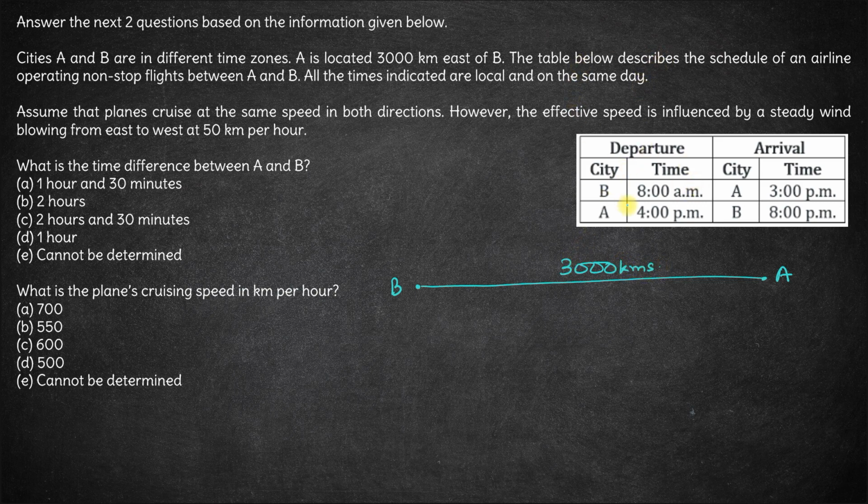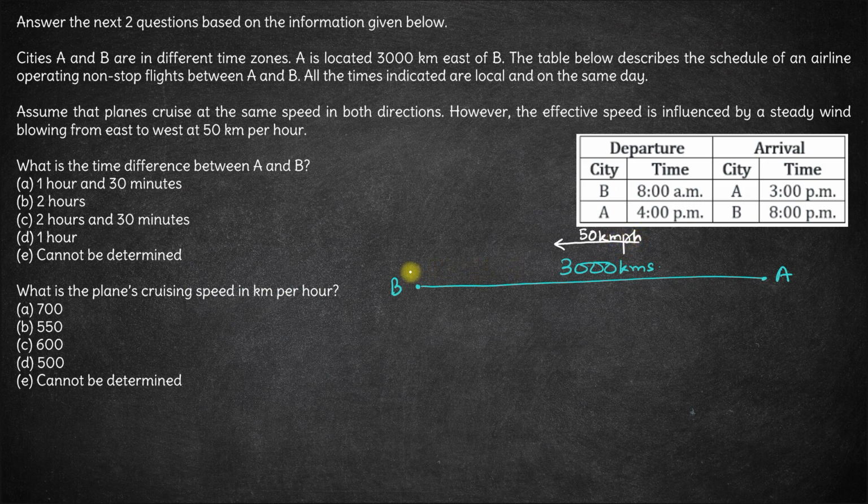The table below describes the schedule of an airline operating non-stop flights between A and B. All the times indicated are local and on the same day. Assume that the plane cruises at the same speed in both directions. However, the effective speed is influenced by a steady wind blowing from east to west. Okay, so this wind is blowing from east to west at 50 kilometers per hour.